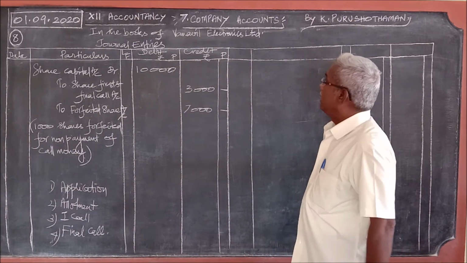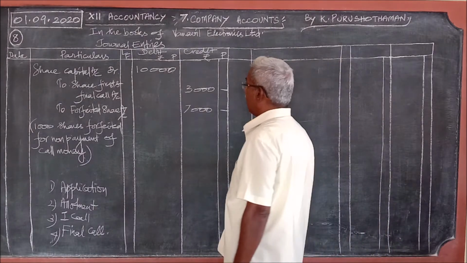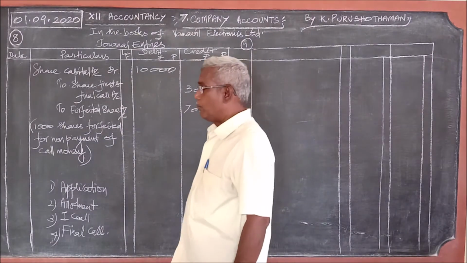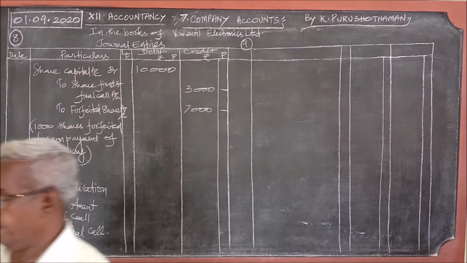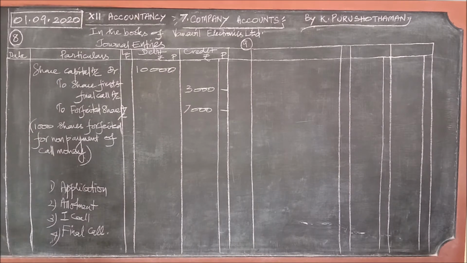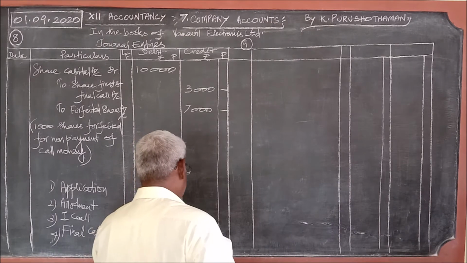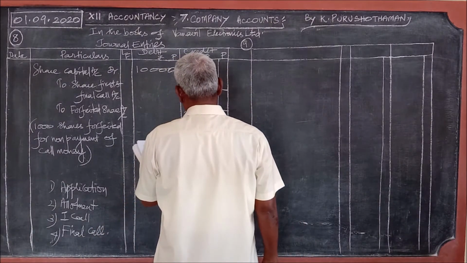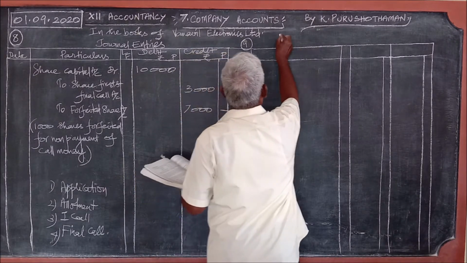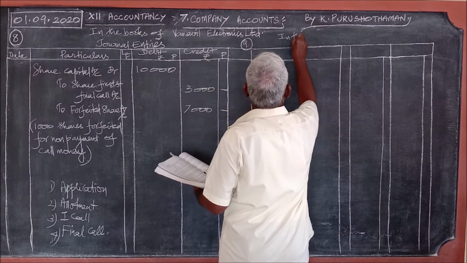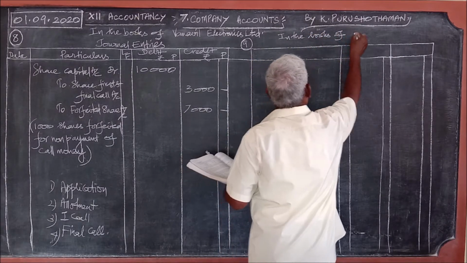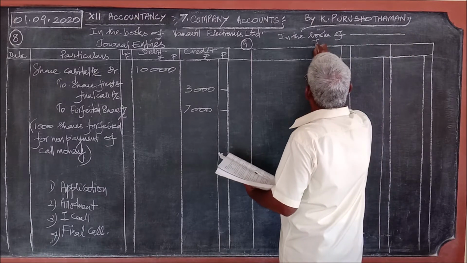This is for problem 8. Now, I shall pass on to problem number 9 of the same model, forfeited shares. What is given in 9? Lakshit was holding 50 shares, and here no company is given, therefore we can write in the books of dash, the company name is not given, journal entries.